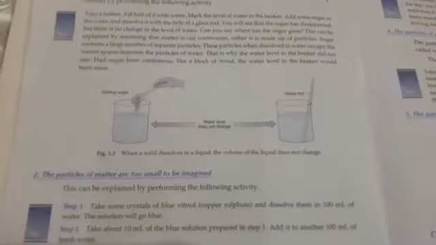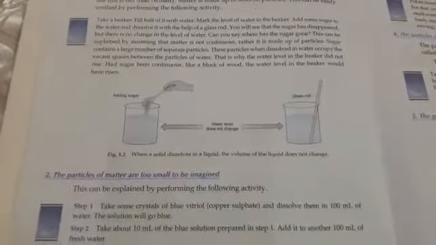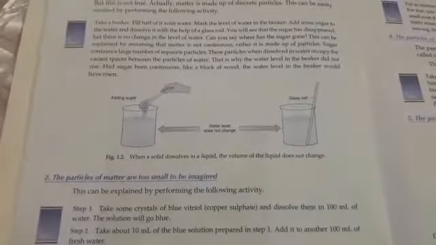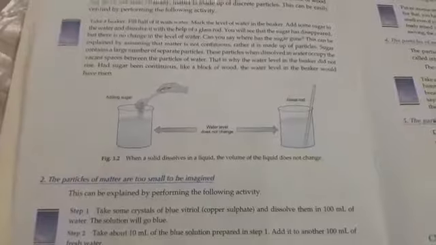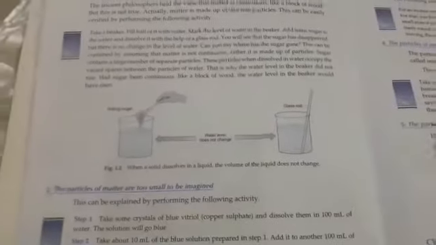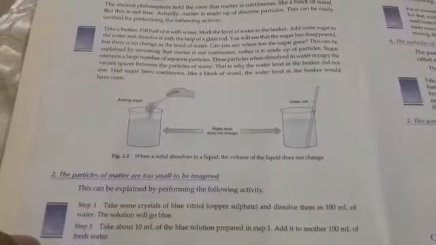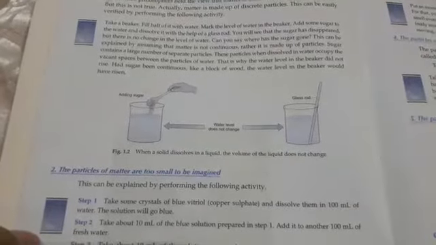So we know what matter is: anything which occupies space and has some mass is called matter. The second thing that may be asked from this section is the characteristics of matter. There are four characteristics. First, all matter is made up of very small particles. Second, the particles of matter are so small that we cannot see them even under a microscope.